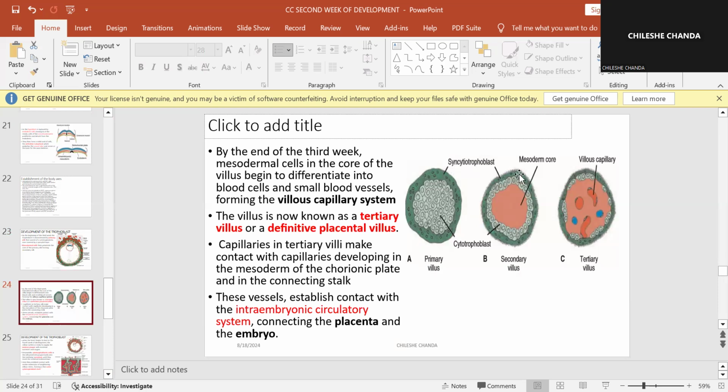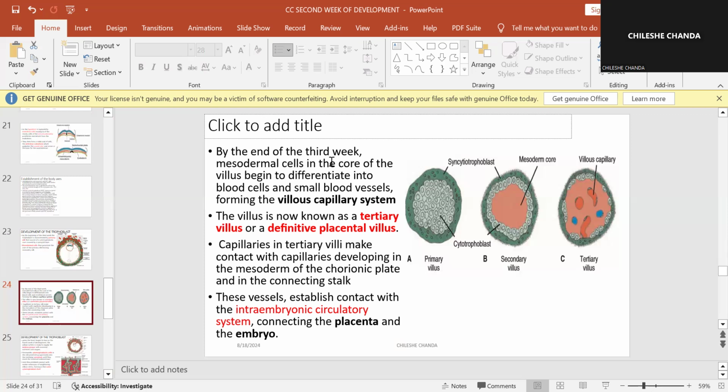Within the 3rd week, we're going to see a situation where the mesoderm starts penetrating the cytotrophoblastic cells, and this is known as the secondary villi. With time, the mesoderm, which contains stem cells for blood vessels and blood, is going to differentiate, and blood vessels will appear inside the secondary villi. When that happens, it will now be called the tertiary villus.